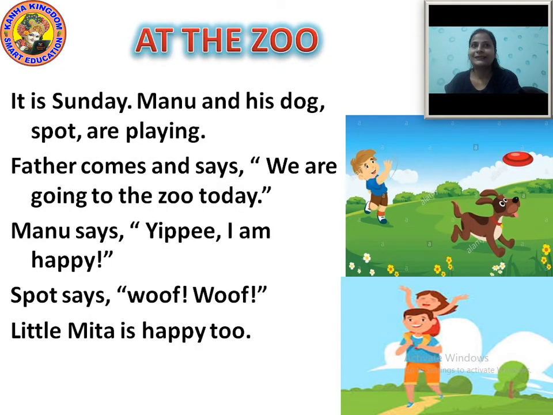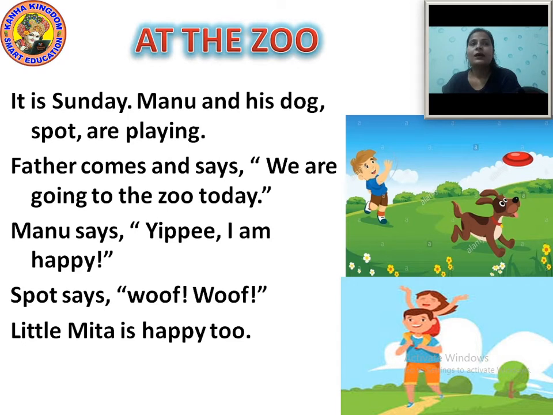Now let us start our topic, At the Zoo. We all learned about the zoo, right? How zoo animals are kept, we have learned, right? Now let us see the story about the zoo.